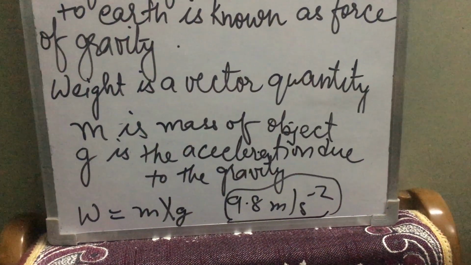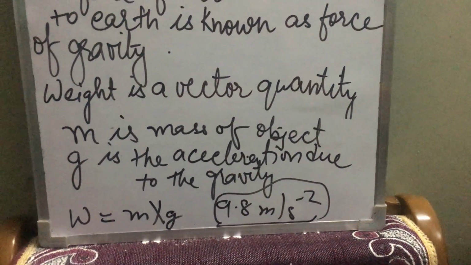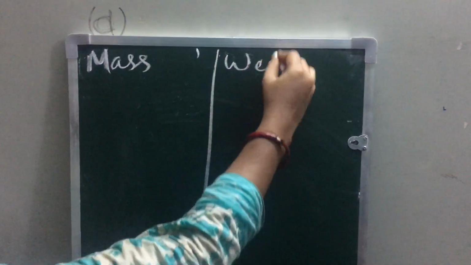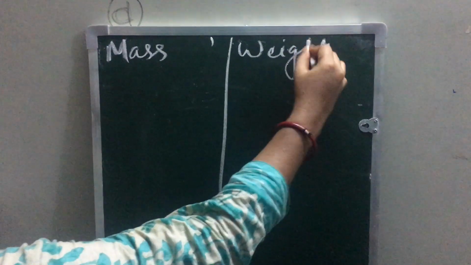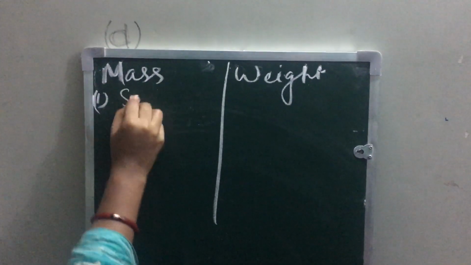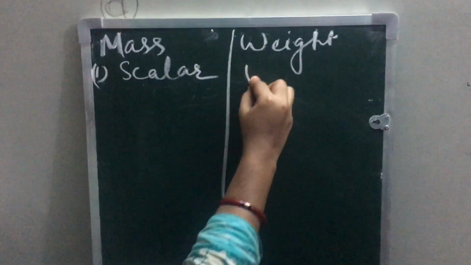Now, I will explain the differences between mass and weight, children. You have a column given on page number 36. What are the differences between mass and weight? I will write in short only. The first difference: mass is a scalar quantity, that means it has only a magnitude, not a direction. Weight is a vector quantity.